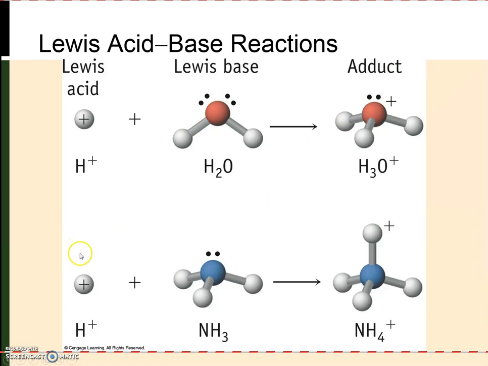Now, the proton can also react with other Lewis bases. For example, ammonia has a lone pair of electrons on a fairly electronegative atom, nitrogen, and so it can donate this pair of electrons to the proton to form the ammonium cation.